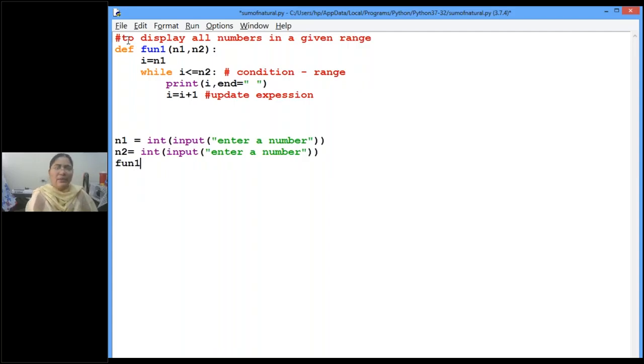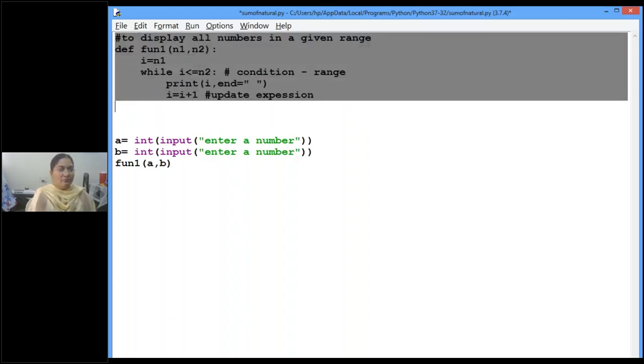Is it returning anything or just printing? Just printing. So I need not assign fun1 to any other variable. Here I can give any other names also. See, for example, my starting number is A and the ending number is B. So I'm just calling that function with my actual values A and B. Then it will display. Now I want to write another function to display all the even numbers within the range.